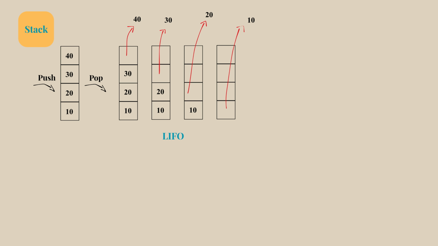So stacks are super useful when you need to keep track of things in reverse order, like undo operations, browser history, or even evaluating expressions in your code. Next come queues. Now think of waiting in line at a coffee shop. The first person in the line is the first one to be served, right? That's the queue concept, or first in, first out, we can say.